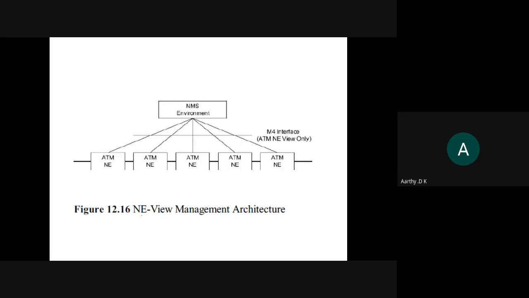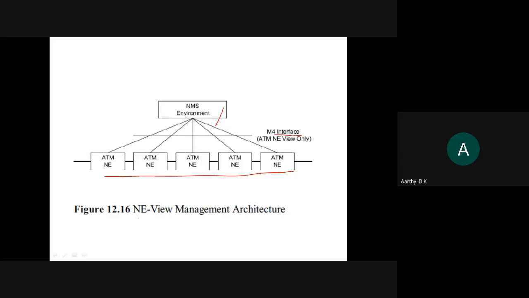So this is where you have your network elements. This is your NMS, that is your network management system. And these are the different elements that we have in your ATM. So you have this M4 interface. You have this M4 when your public network management system is communicating with your public ATM elements. Using the M4 interface, you can view what these elements are. So this is your network element view management architecture.